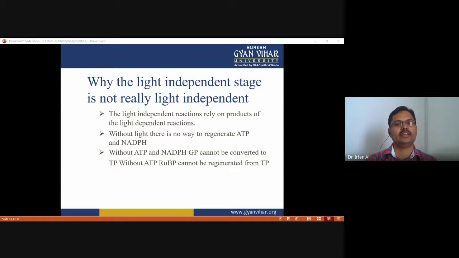So without ATP and NADPH, GP, glycerate 3-phosphate, cannot be converted to triose phosphate without ATP, and RuBP, ribulose bisphosphate, cannot be regenerated from TP.